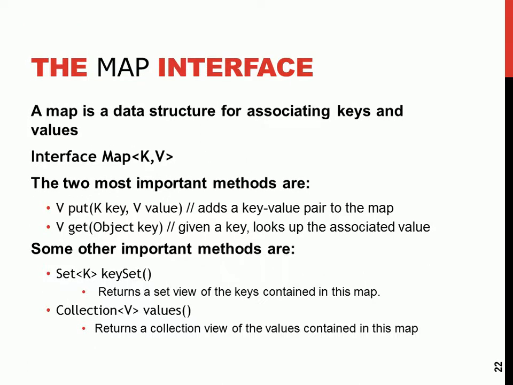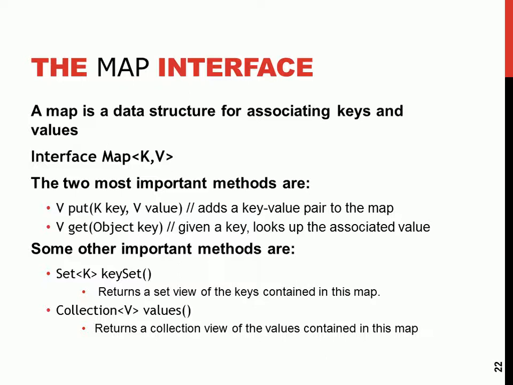Then you come to the map interface. You said the map is what? Key value pair. The keys are unique for each what? Element or each value. So this is the interface. The two most important methods when it comes to map: you don't add, you put and you get. But when you go to the other one, you add and remove. Map, you put and you get. So when you are putting, you put with the key and the value alongside. But when you are getting, you go with the key and you get a what? The object. And the key can be anything, but it should be of type object.